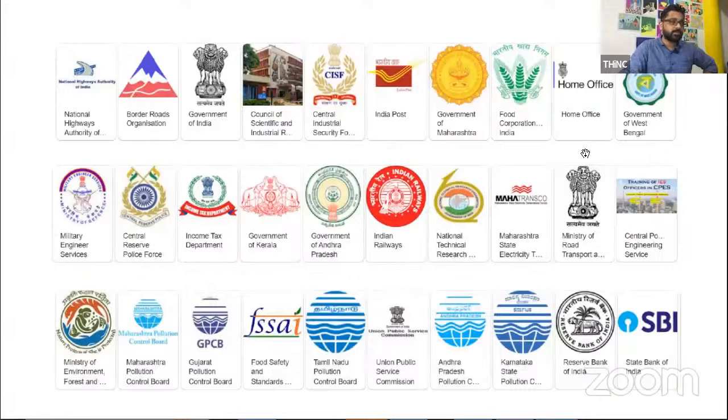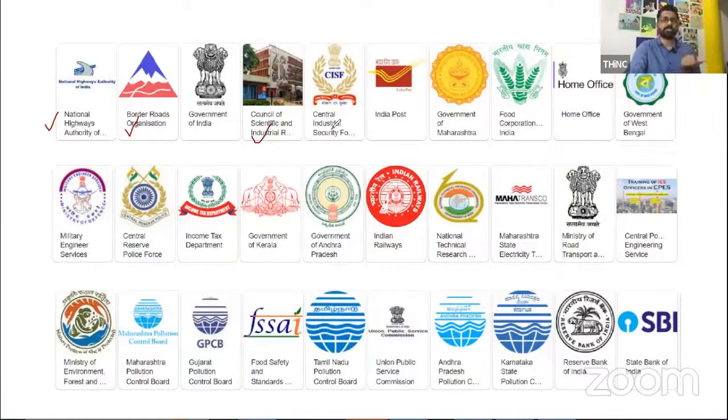Now, additionally, when we are talking about full forms, I'll just give you some of them that are important. NHA, I hope everyone is aware of that: National Highway Authority of India. BRO, Border Roads Organisation. CSIR, Council of Scientific and Industrial Research.